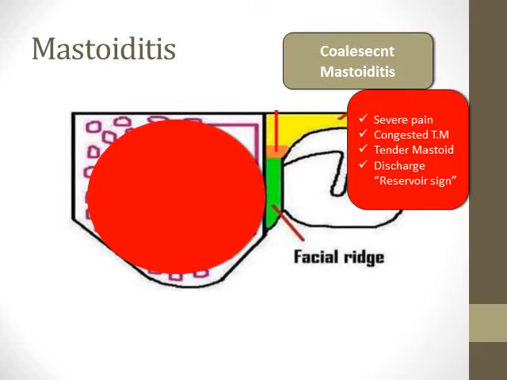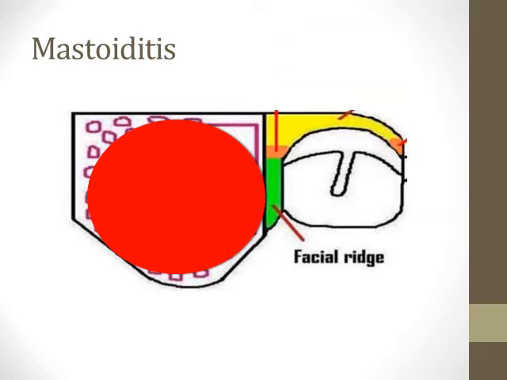It's exactly like a reservoir with a water tap, and this tap is dripping water. If you try to remove or dry any water drop, the reservoir is filled with water, so it will pour another drop of water. It's exactly the same idea. Here there is a large reservoir filled with pus, so whenever you try to remove the discharge, immediately there will be more discharge pouring. This is what we call the reservoir sign.